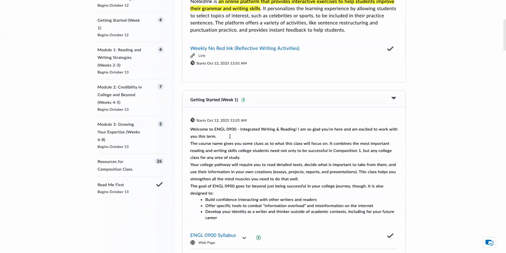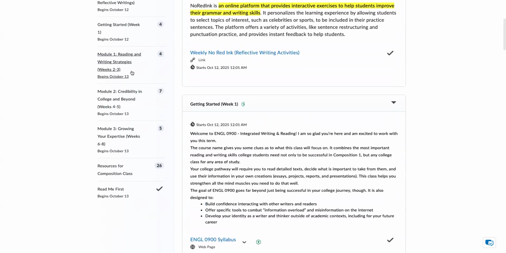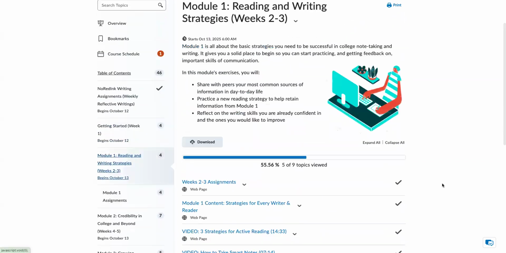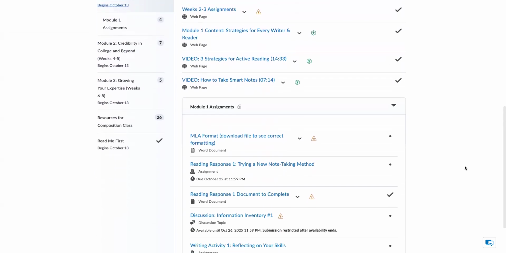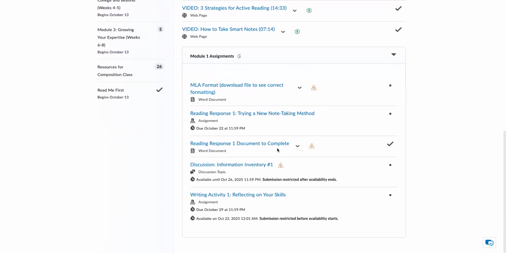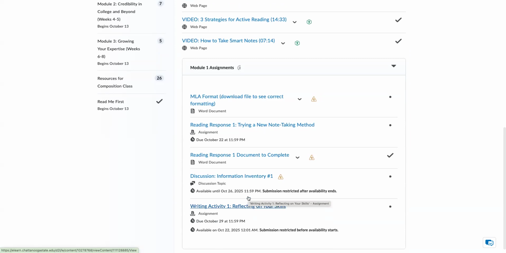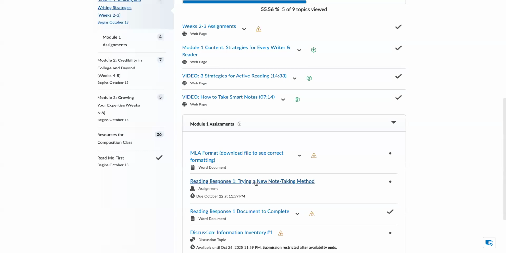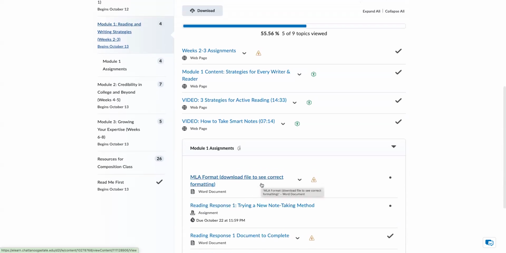That is pretty much it. Let's see, module 1, let me go back. Make sure I've covered everything. Document, information inventory, and your writing activity 1, which is reflecting on your skills, is not due for another week. So for this week, you have the reading response, which covers the module content work and the videos.